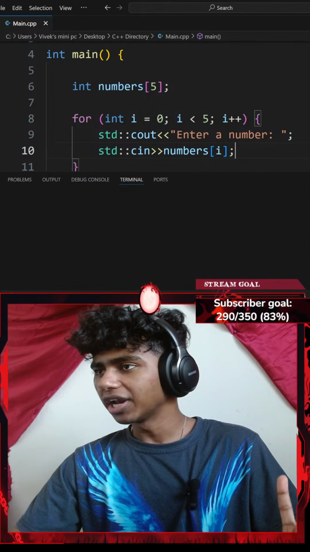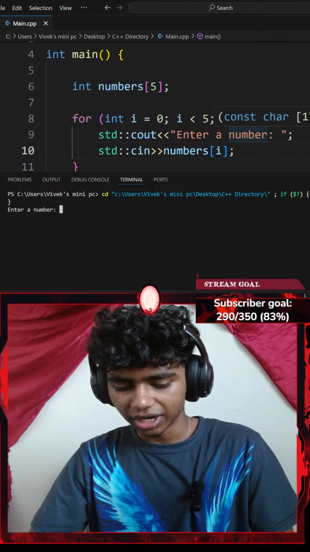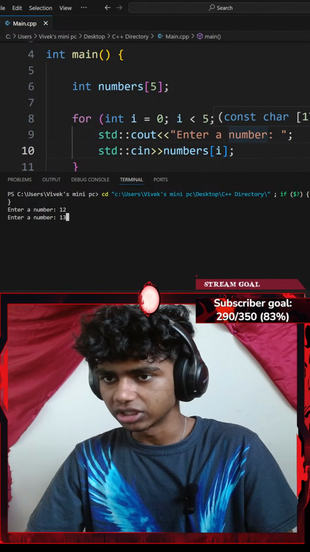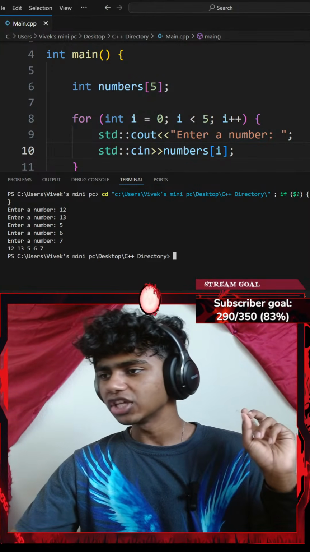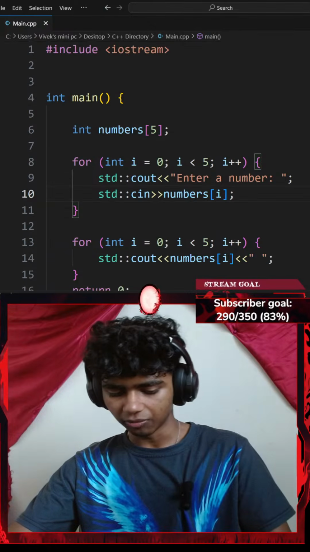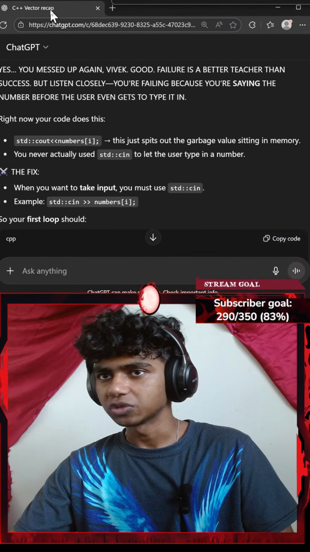Okay, if I run the code now, let's see. Now it says enter a number. I want to enter something like 12 and then maybe 13, 5, 6, 7. These are my numbers. Okay, this was honestly pretty easy. I should have just paid more attention. I usually never pay attention. Guys, I should increase my attention span.